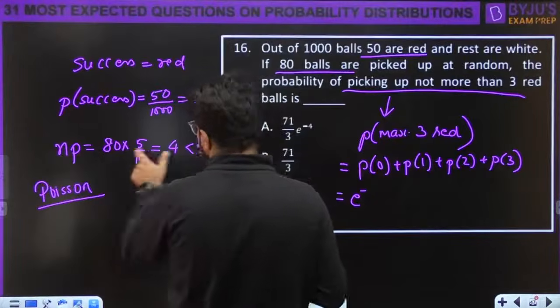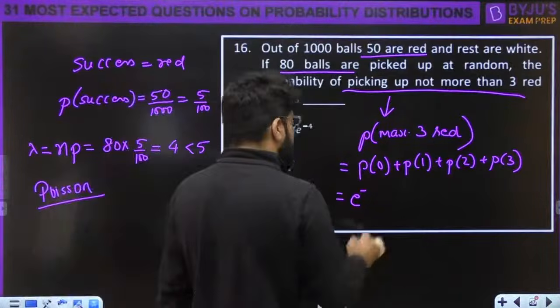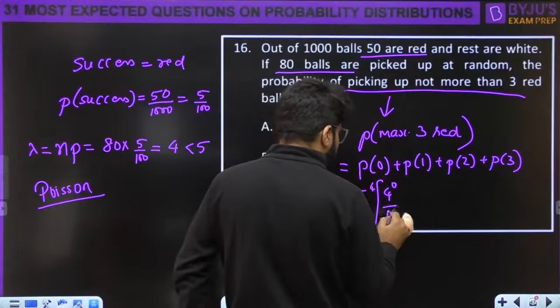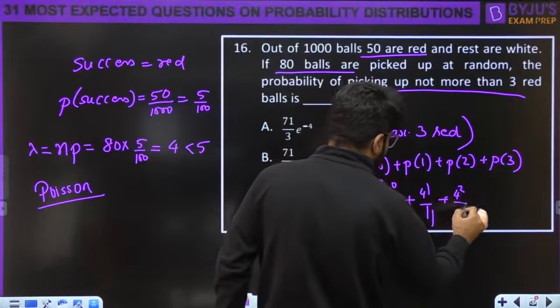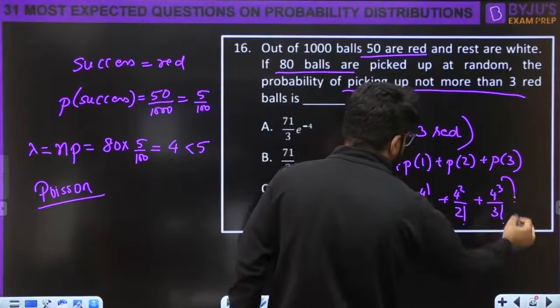Lambda will be common in all. Lambda is n into p. Lambda is equal to 4, e power minus 4, lambda power k, so 4 power 0 by 0 factorial, 4 power 1 by 1 factorial, 4 power 2 by 2 factorial, 4 power 3 by 3 factorial.